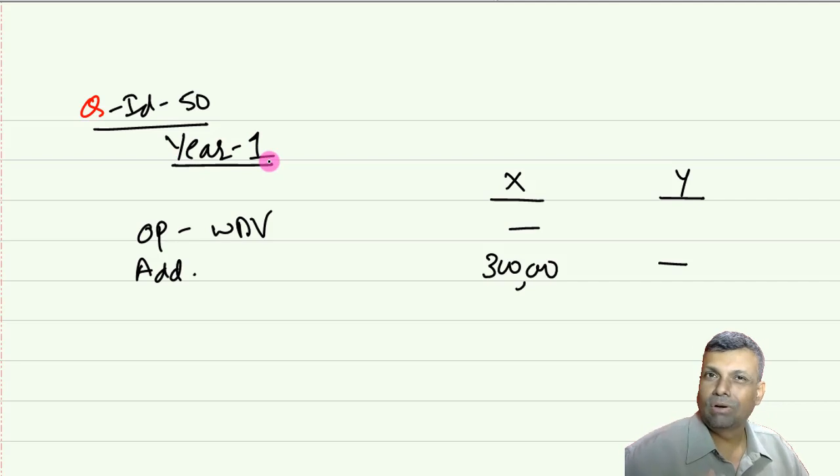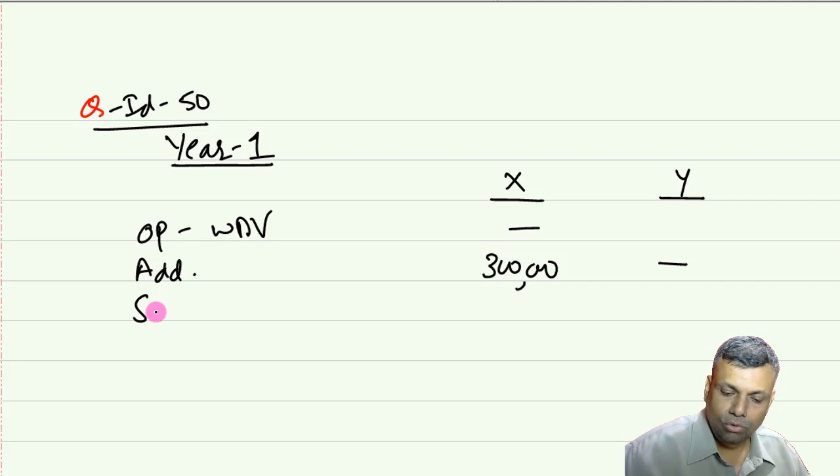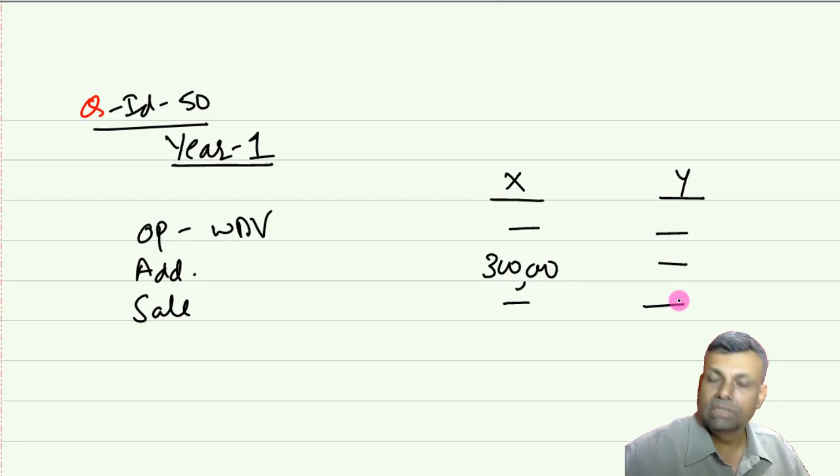Okay, so I'm not writing 12, 13, 13, not required. I will symbolically say year number 1, year number 2. That means next year and next year, that way. Additions. Is there anything sold during the year? No, nothing has been sold during the year. So for this gentleman, there is no transaction, Mr. Y.